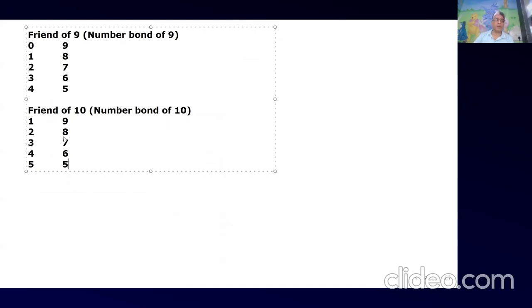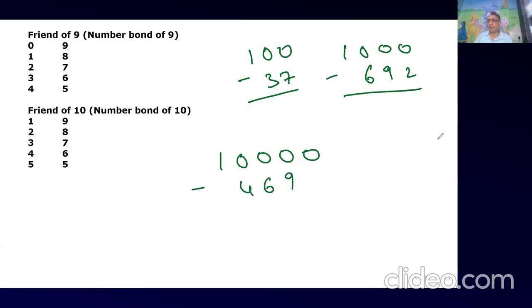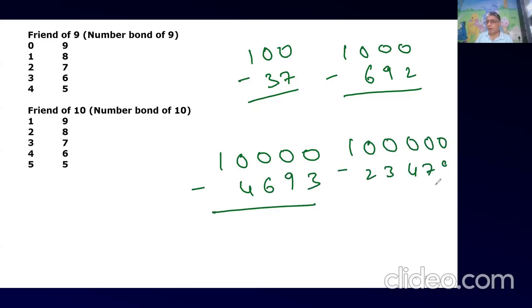If you want to solve 100 minus 37, 1000 minus 9692, 10,000 minus 4693, 100,000 minus 23479, how difficult is it to solve? Tell me, how difficult is it to solve the normal way? Difficult, right? It will take time, right?